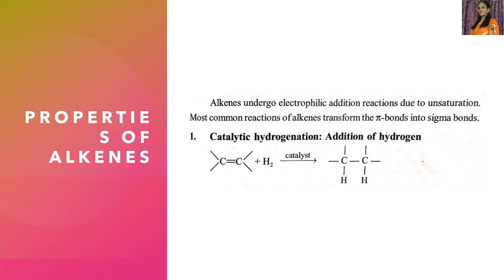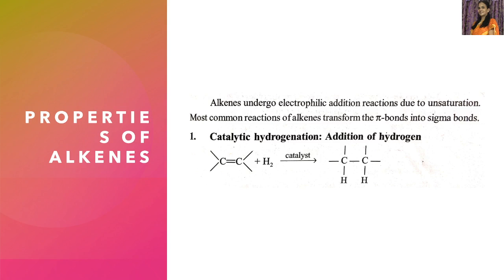As alkenes contain the pi bond, they undergo addition reactions to form new sigma bonds, especially two new sigma bonds. One pi bond is broken and two new sigma bonds are formed. Here, one example we have given, that is the first electrophilic addition reaction. The first one is